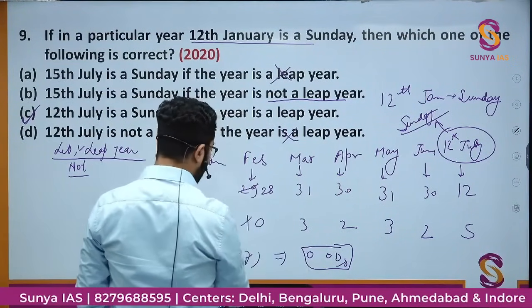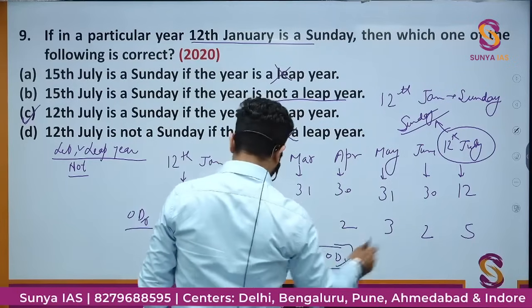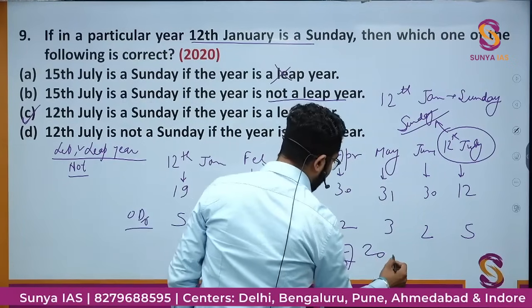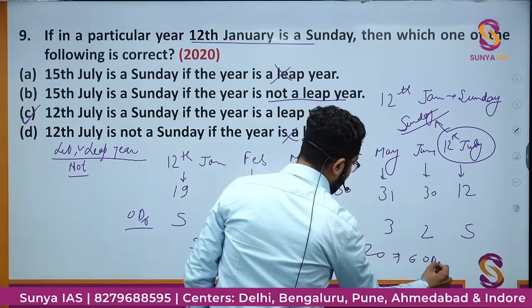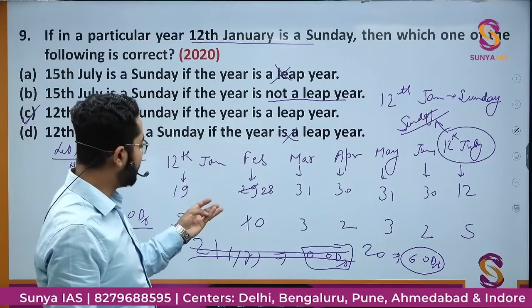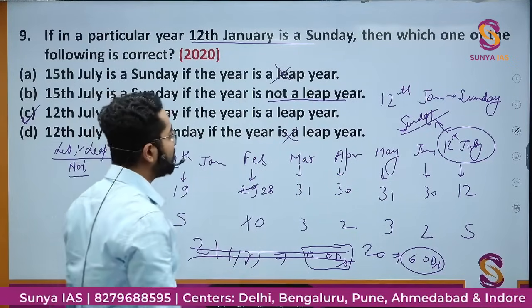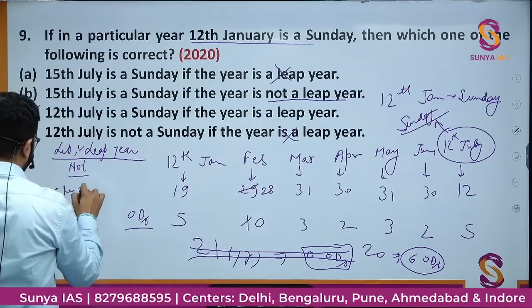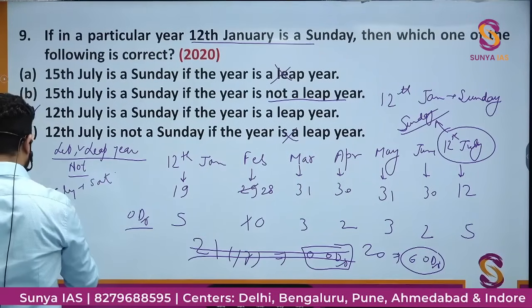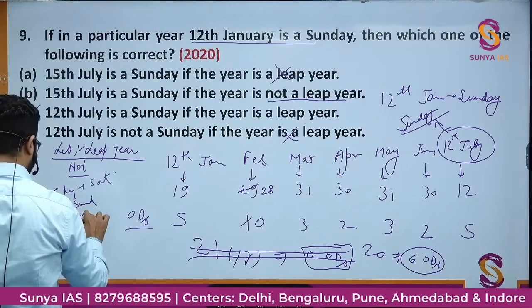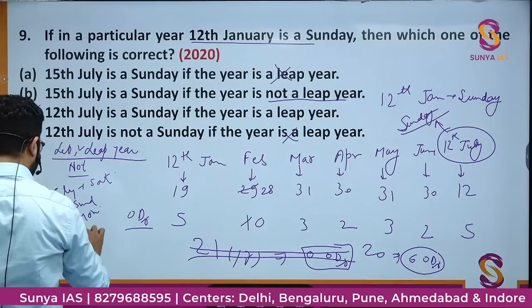Then if I'll add, this will be 20. It will be 20. 20 means 6 odd days. That means 12th of July will be Monday, Tuesday, Wednesday, Thursday, Friday, Saturday. 12th of July is Saturday if not leap year. Then 13 will be Sunday, 14 is Monday, and 15th is Tuesday.